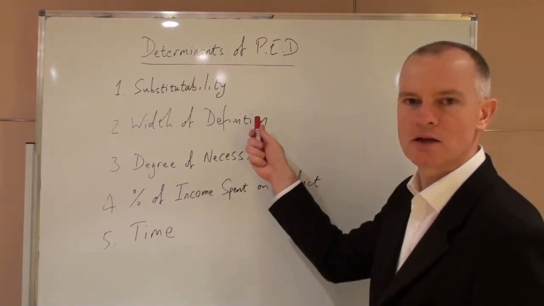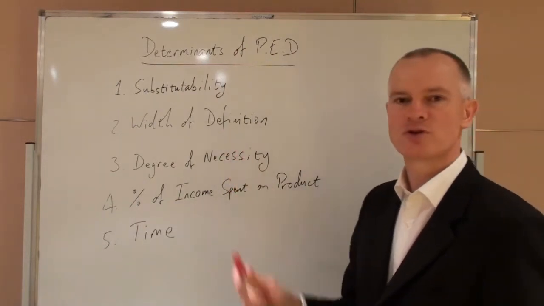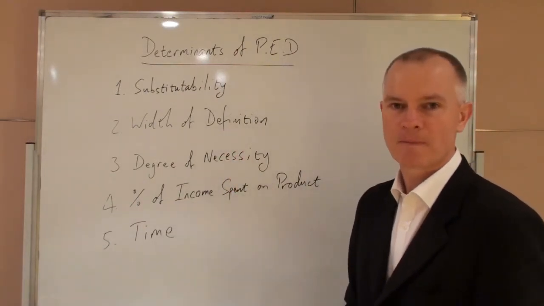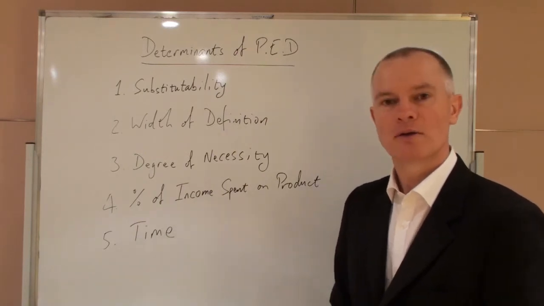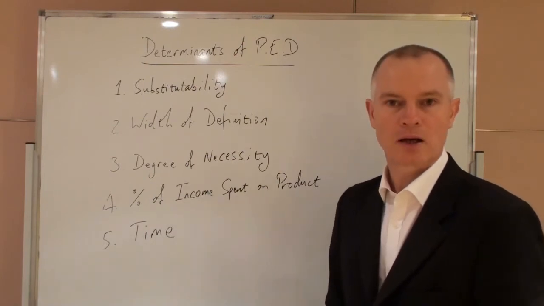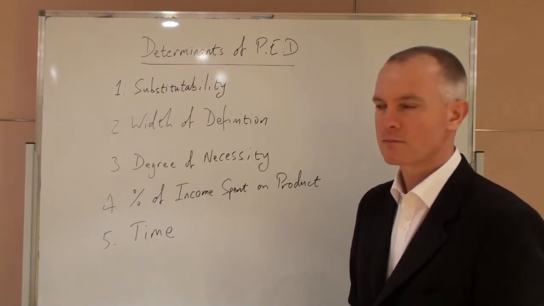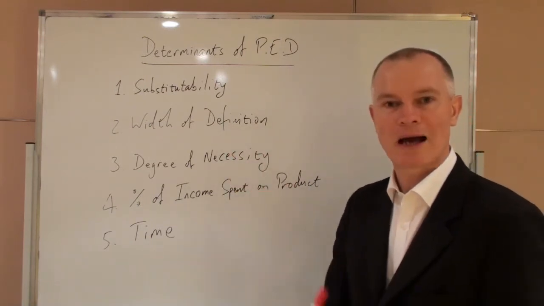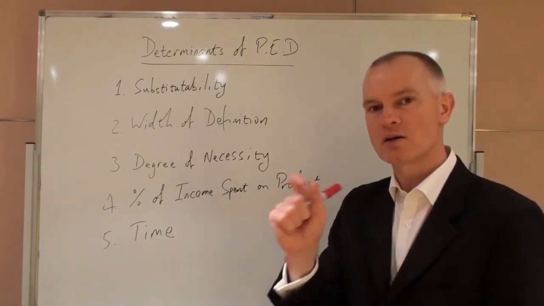Associated with that is this rather tricky width of definition. This simply refers to the way we define our product. If we define our product as tuna, then clearly there are some substitutes for tuna, salmon, mackerel, haddock, but these substitutes might not be regarded as very close.